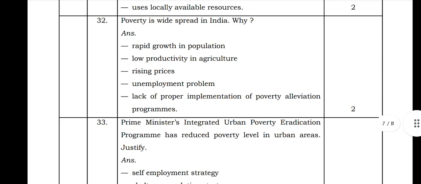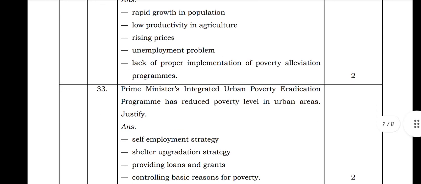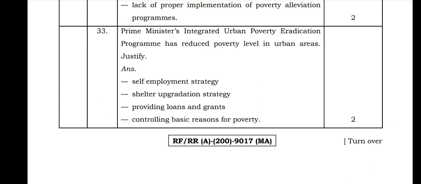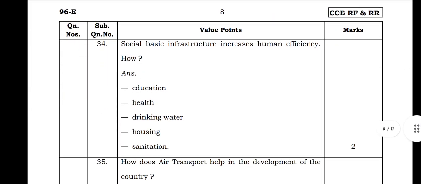Next, poverty is widespread in India. Why? Rapid growth in population, low productivity in agriculture, rising prices, unemployment problems, and lack of proper implementation of poverty alleviation programs. The Prime Minister's Integrated Urban Poverty Eradication Program has reduced the poverty level in urban areas through self-employment strategy, shelter upgradation strategies, providing loans and grants, and controlling basic reasons for poverty. So these are the help.